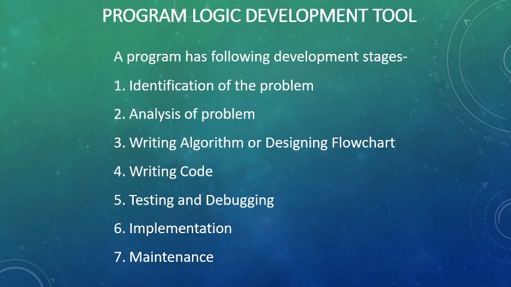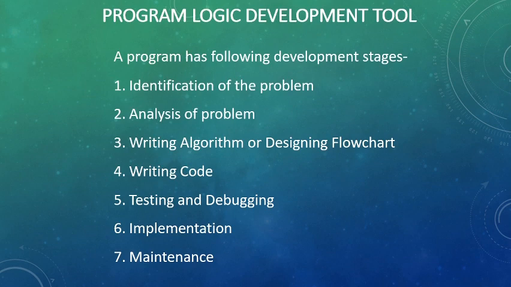Before going to the programming techniques, I am just going to tell you about the algorithm and program development. What is the program development life cycle? Every problem has a few steps. The first is to identify the problem. Problem identification means we judge what kind of problem it is. Is it a logical or a simple structured program? Analysis means the inputs and the outputs are decided.